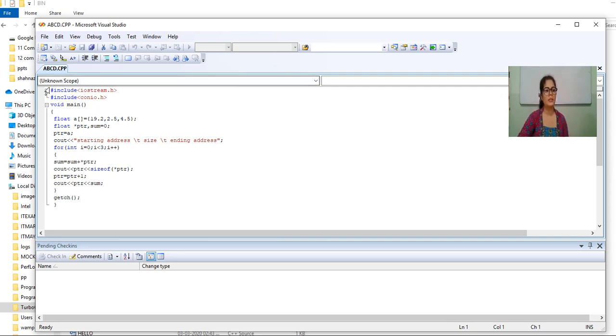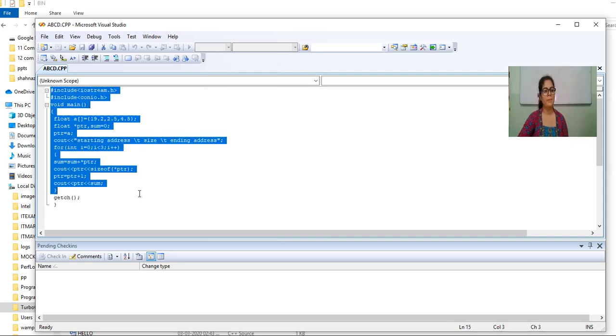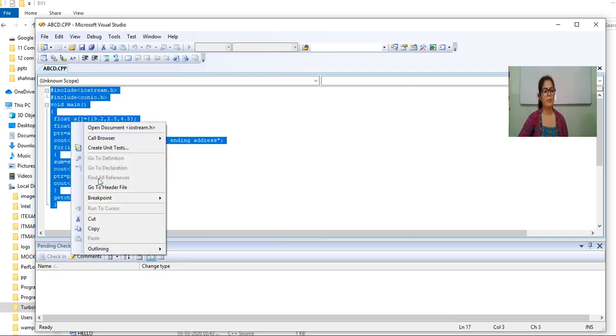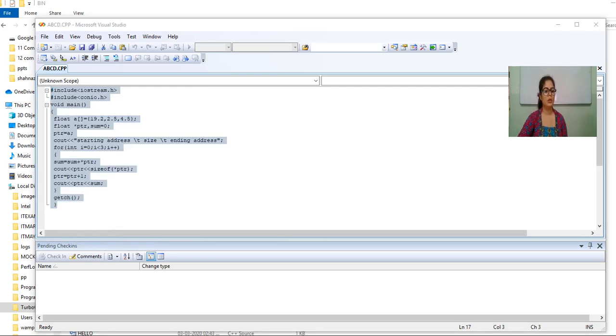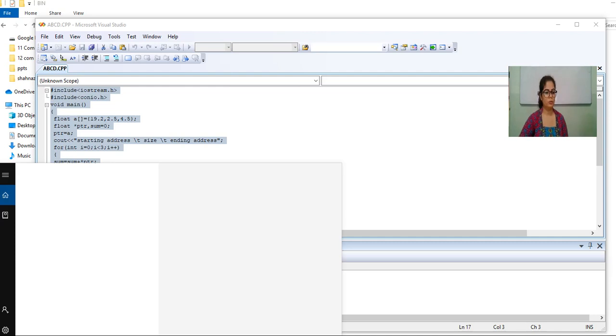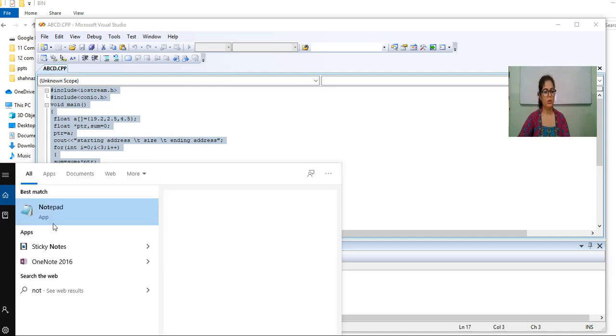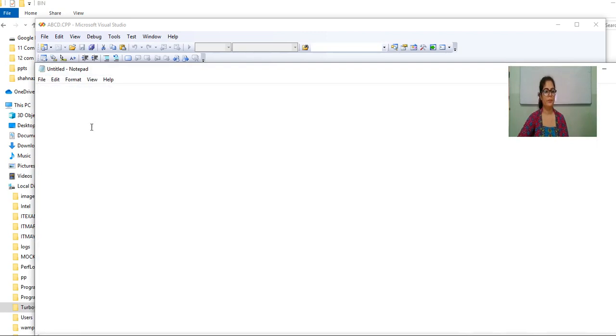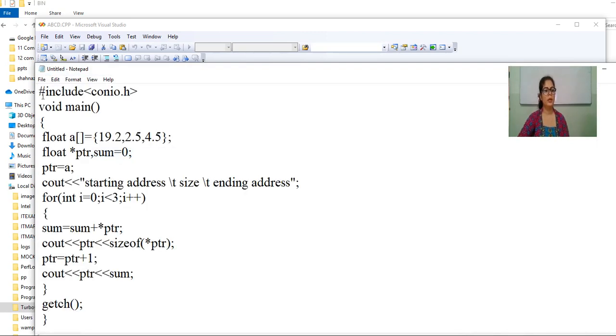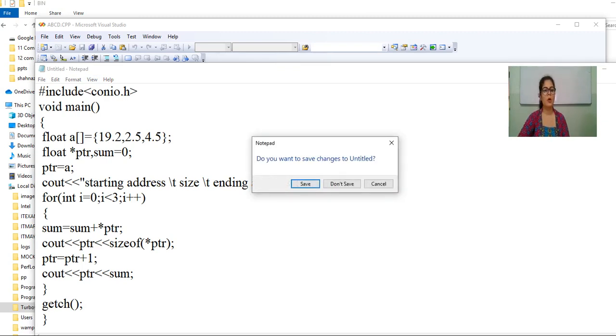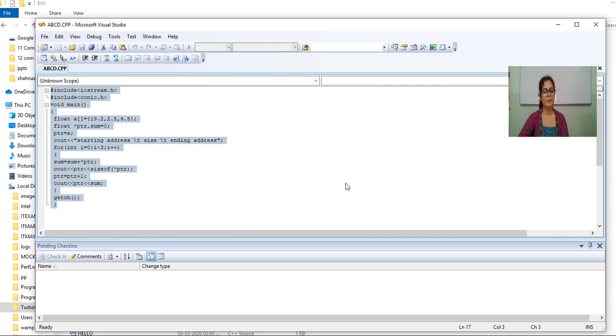Otherwise, what you can do is simply copy this program and paste it in Notepad. You can directly go to Notepad, paste your code here and set the font and style. As I have told you, you have to set the font as 12 and style as Times New Roman. So this is how you can take the output of code of every program.